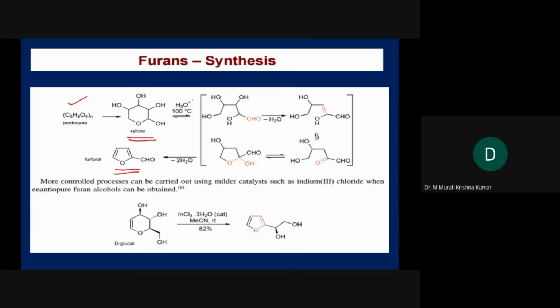This is actually an extension of whatever is over here. So what is the method here? The first reaction: take pentosans, and after hydrolysis you will get xylose. Xylose upon dehydration in the presence of acid at 100 degrees centigrade gives you furfural.